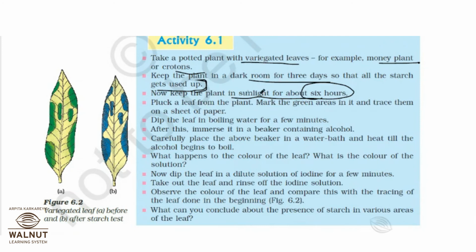After that you have kept the plants in sunlight for about 6 hours. Now what you are going to do is pluck a leaf from the plant, mark the green areas in it and trace them on a sheet of paper. Now dip the leaf in boiling water for a few minutes. Why are we boiling it? Because we want to kill that leaf. After this, immerse it in a beaker containing alcohol.